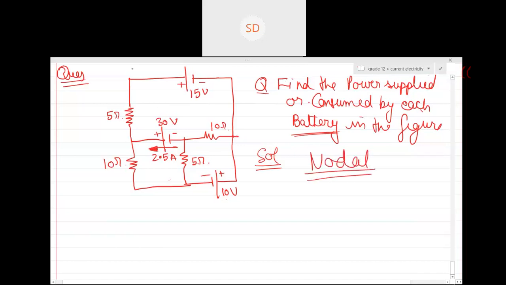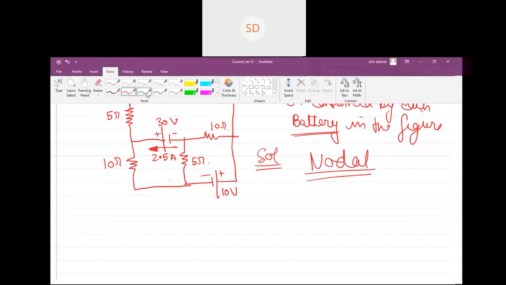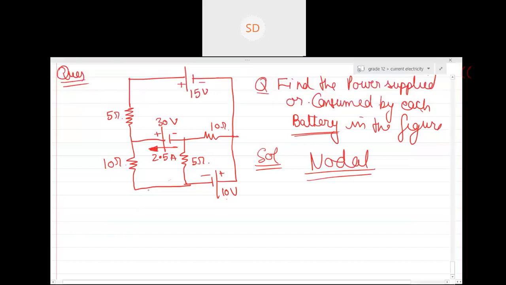So if this is nodal analysis, then see over here. Let us assume this point as 0. Wherever we want to start, we can start. Let's say this is 0. If this is 0, this is how much? 10. If this is 10, then what is this? 25.